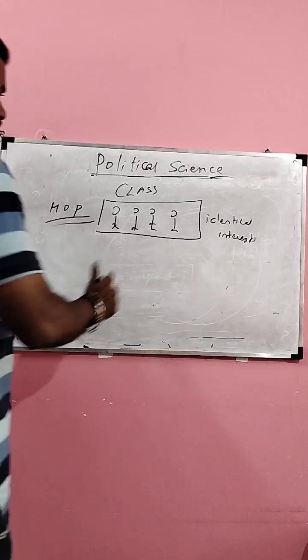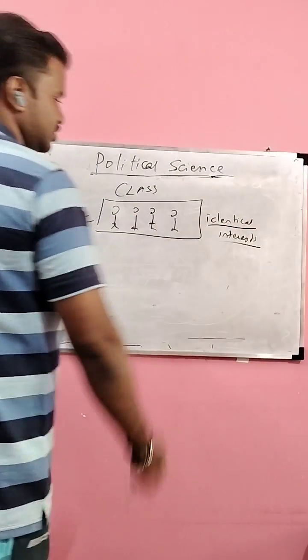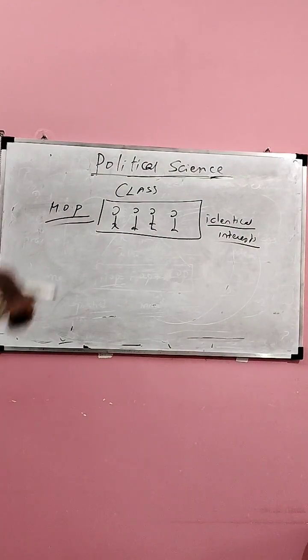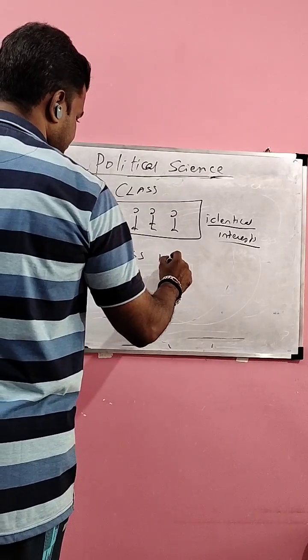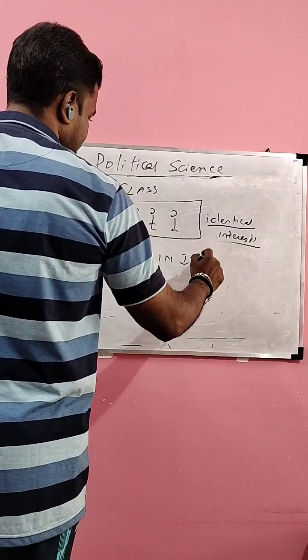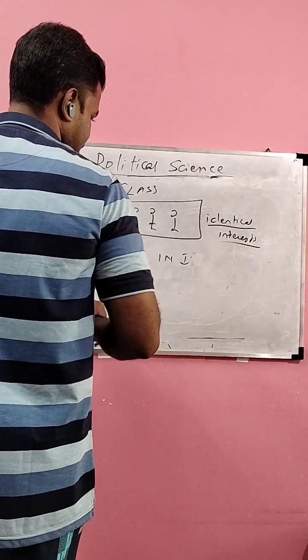Now, if you look at classes, they may have identical interest, but they may not realize that they are having identical interest. As long as they maintain this position, they are seen as class in itself by Karl Marx.